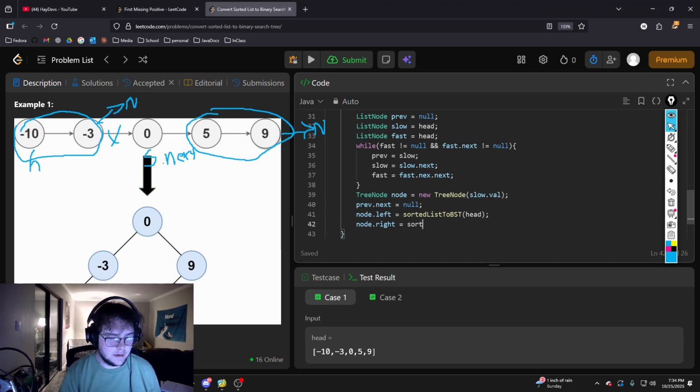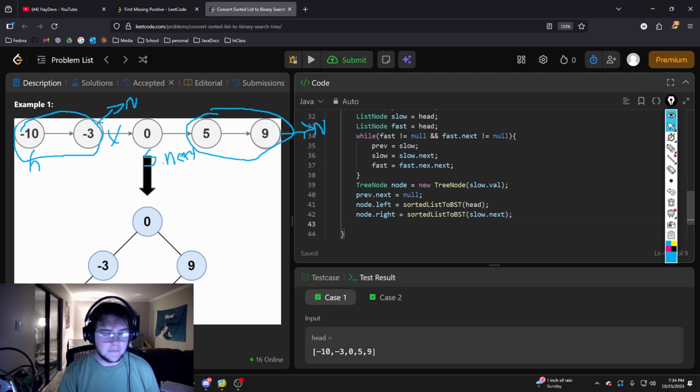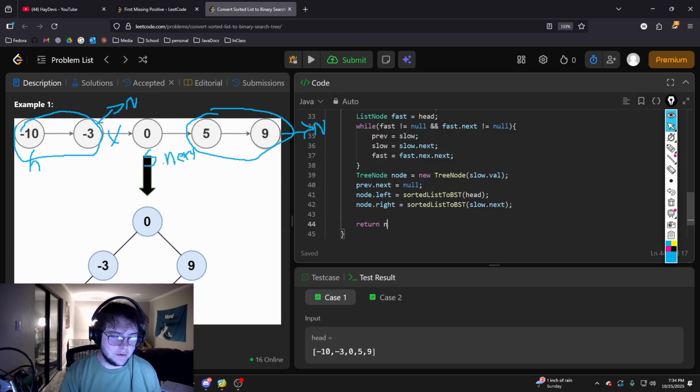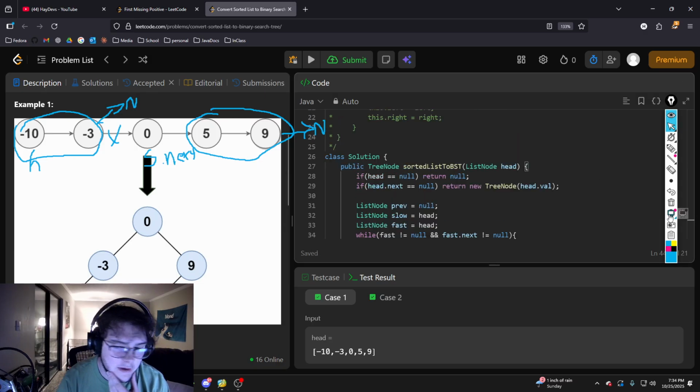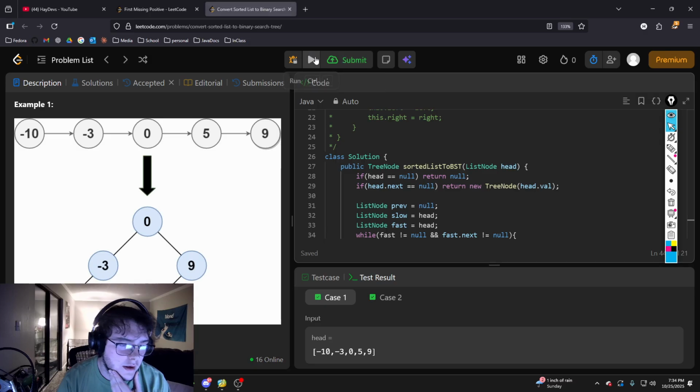So sortedListToBinarySearchTree, and we'll do slow.next. And then after all that, we'll go ahead and return the node itself, because this will recursively add up all the values.